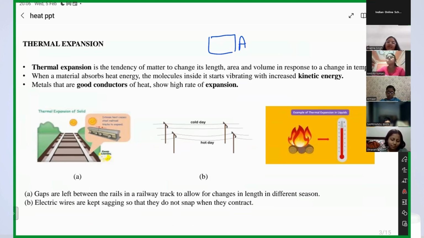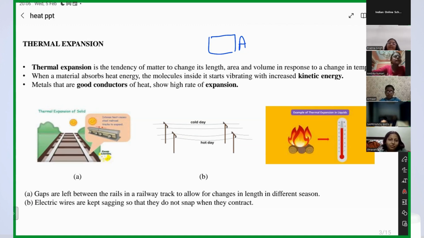Will this matter contract, will it expand, or will it remain the same? Answer me. It will expand. Yes, Arman. It will expand. And that property is called thermal expansion.